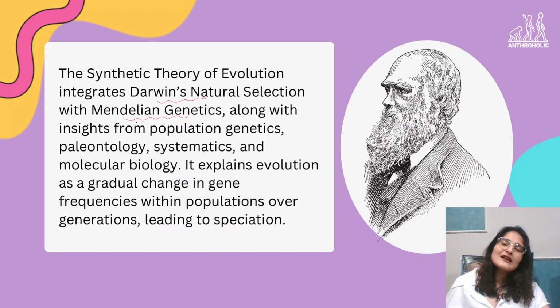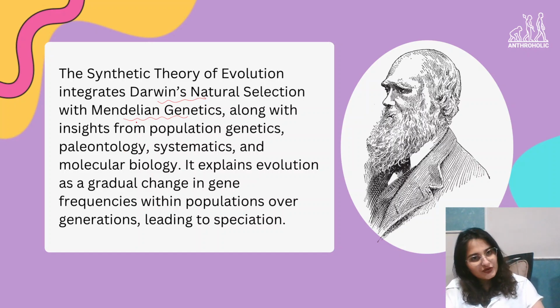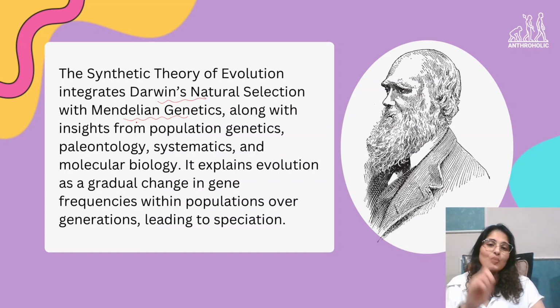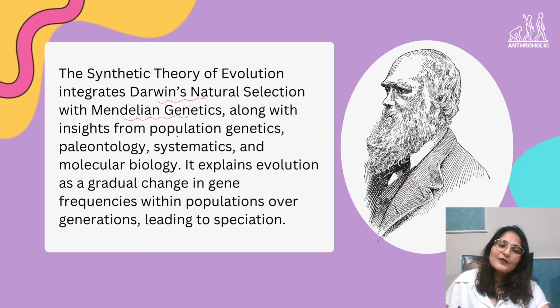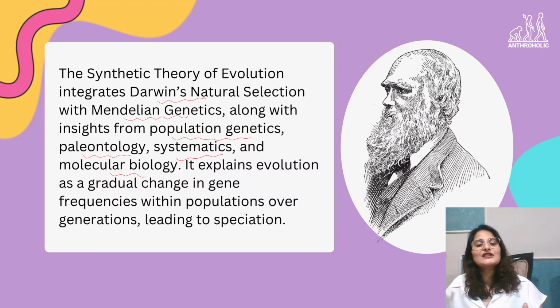Mendelian genetics is the study of how genes are passed from generation to generation. Along with that, it also incorporates insights from population genetics, paleontology, systematics, and molecular biology. So it explains evolution as a gradual change in gene frequencies within populations over generations.